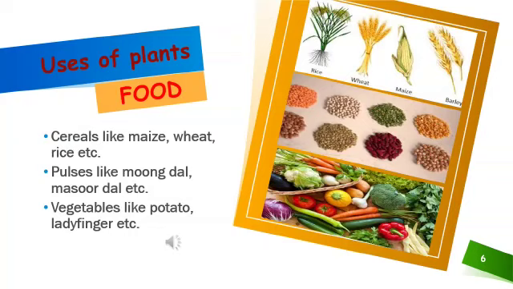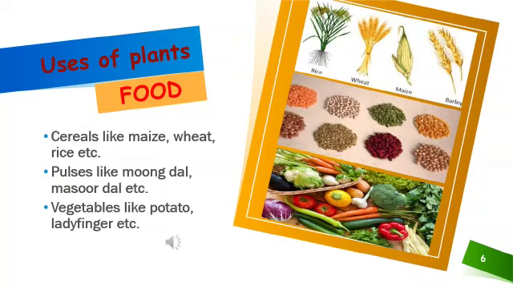As you can see in the picture, we get cereals like rice, wheat, maize, barley, etc. And in pulses, we get masoor, moong, chana, urad, etc. And in vegetables, you get so many vegetables like capsicum, potato, ladyfinger, radish, carrot, etc.